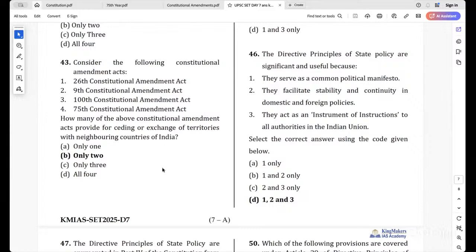Which one? 9th Constitutional Amendment Act and 100th Constitutional Amendment Act. Just now we saw the 9th one was related to the Berubari Union case, where the exchange actually happened between India and Pakistan, whereas this 100th Constitutional Amendment Act is regarding the transfer of enclaves between India and Bangladesh. Okay, so what is the 74th Constitutional Amendment Act related to?